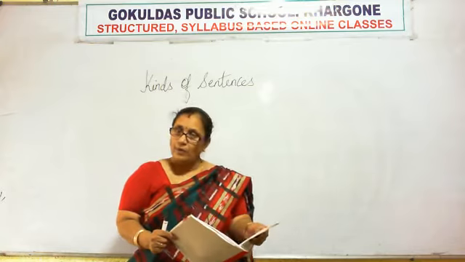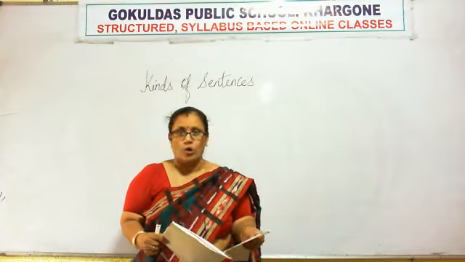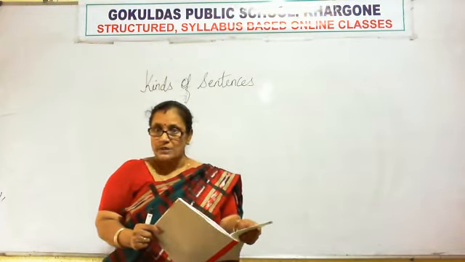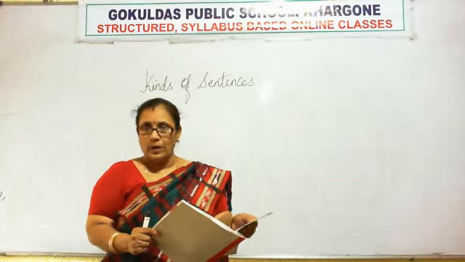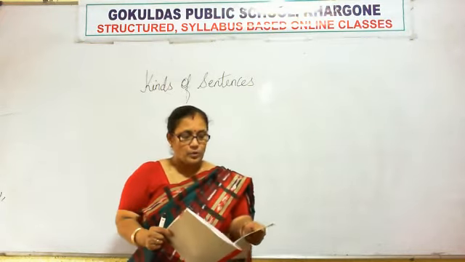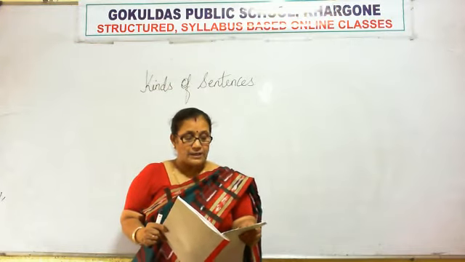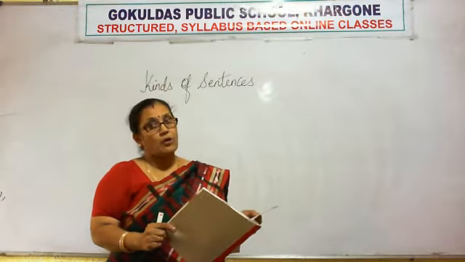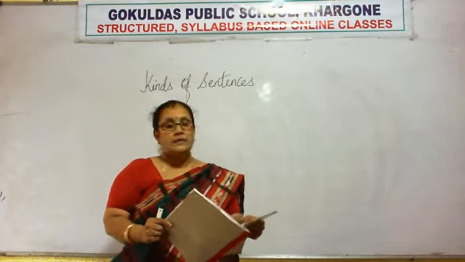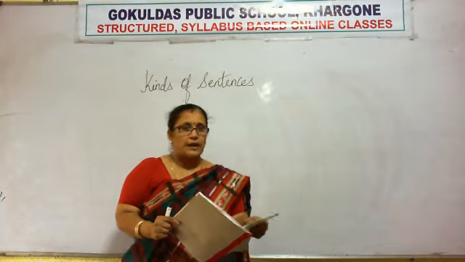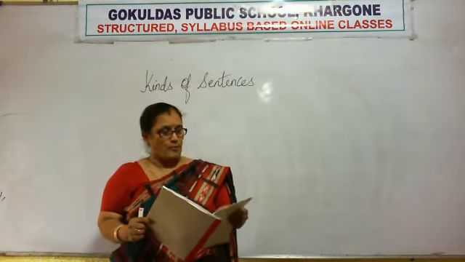A statement always ends with a full stop. So these are the three rules which are given in yellow color, right? So what are the three rules? The sentence is assertive when a sentence expresses a statement or tells us a fact, and it starts with a capital letter and ends with the full stop, right?